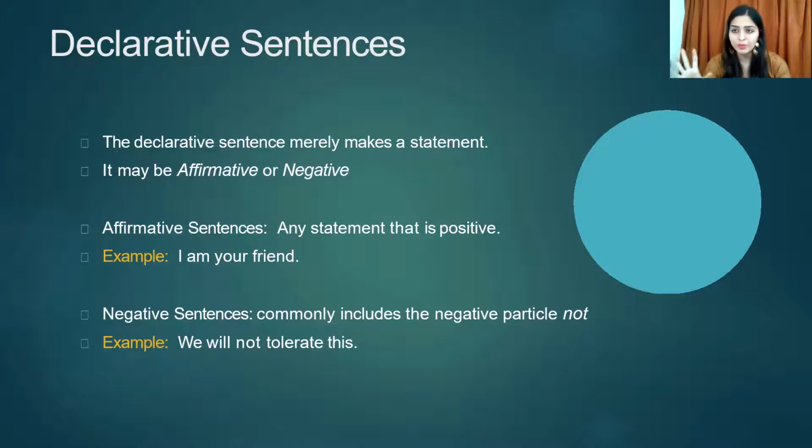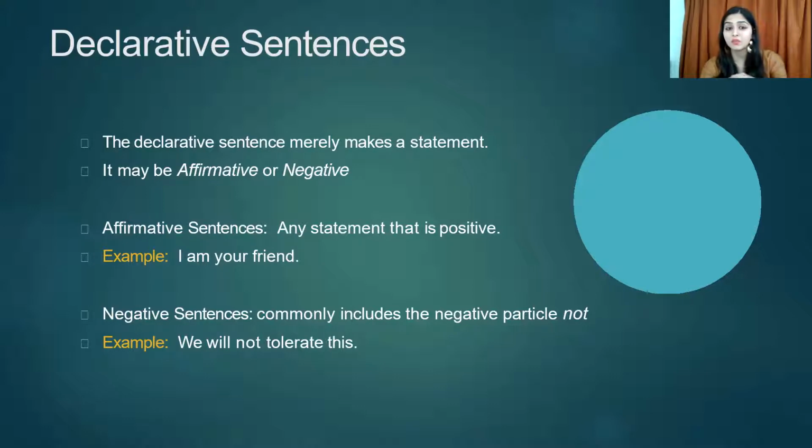So a statement sentence is known as a declarative sentence, and in a declarative sentence there can be two types: affirmative sentence and negative sentence. That is positive and negative.